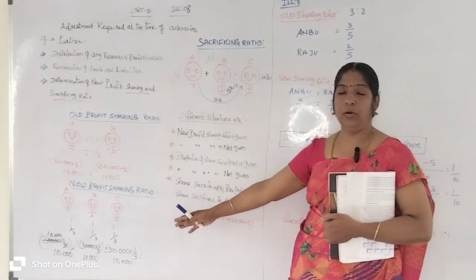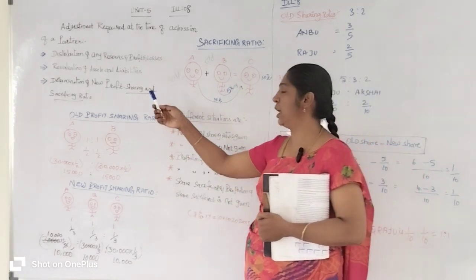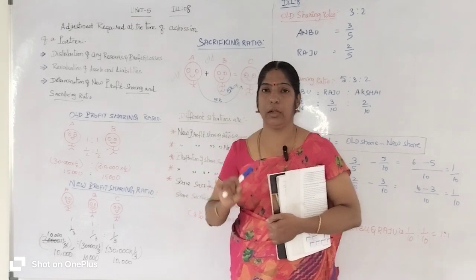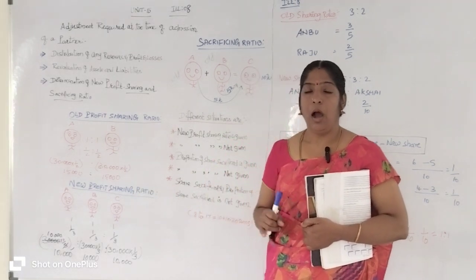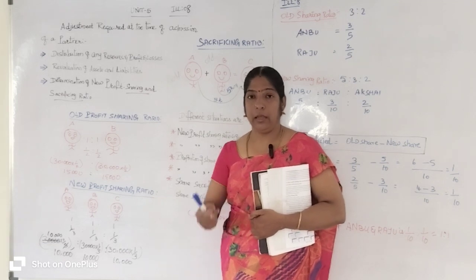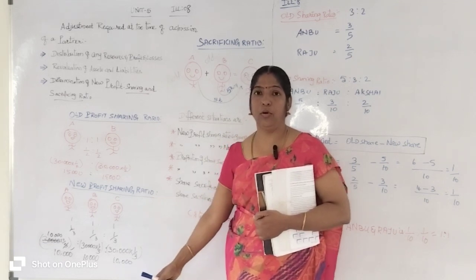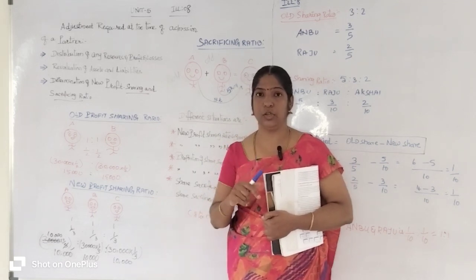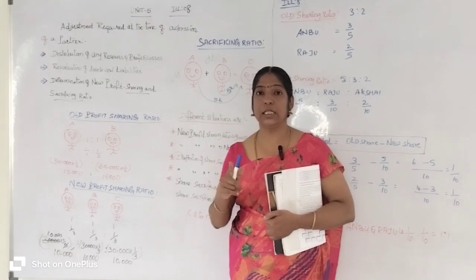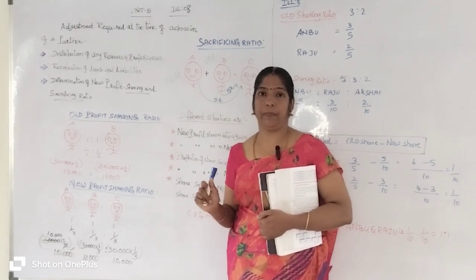If they don't agree on the new profit sharing ratio, how can they share their profit if they get 30,000 rupees? If they don't agree on the new profit sharing ratio, they have to share profit and losses equally.